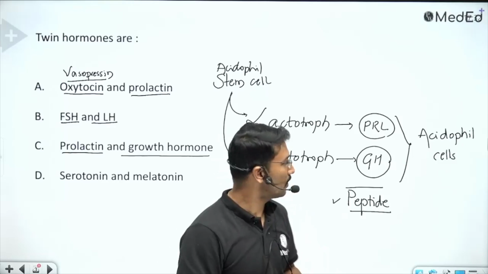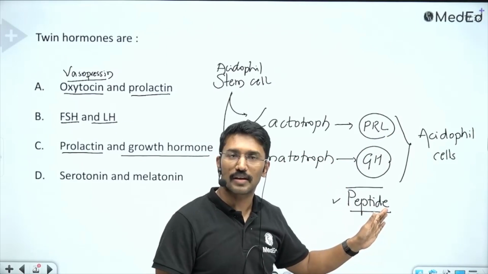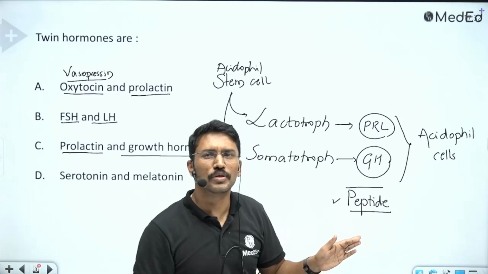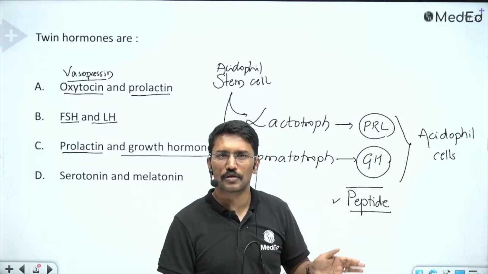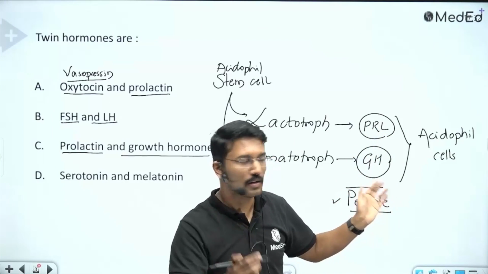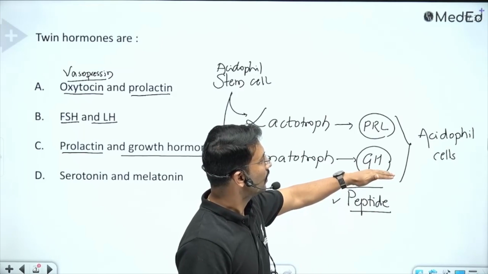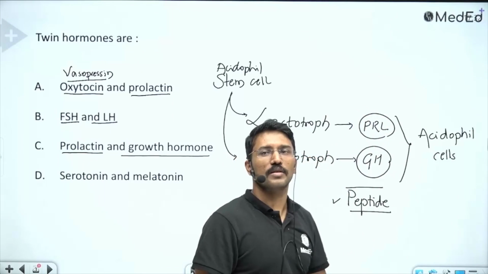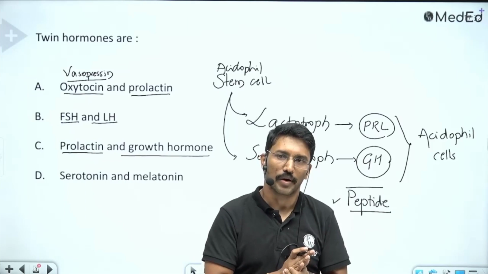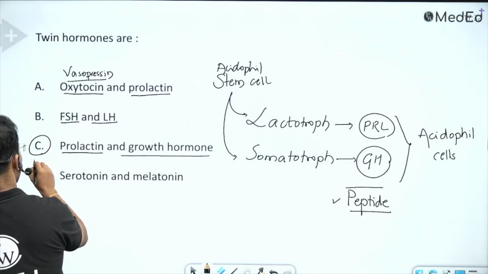Now the fourth point to note here is that very high levels of prolactin can stimulate growth hormone receptors and can cause an acromegaly-like presentation, and you call it fugitive acromegaly, where you have acromegaly-like features but you don't have excess growth hormone because the problem is excess prolactin, which is a kind of twin, so it will have similar action on the growth hormone receptors. Similarly, excess growth hormone can also lead to galactorrhea acting through prolactin receptors because their receptors are also similar, right? Okay, so because of all these similarities, we call prolactin and growth hormone twin hormones.